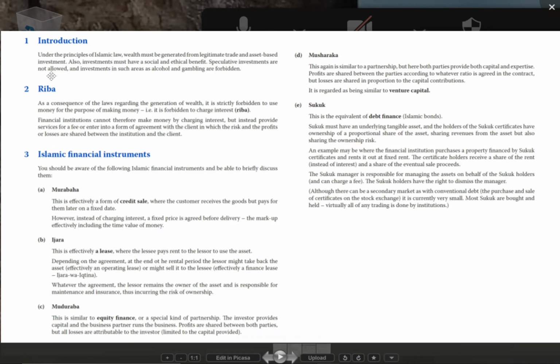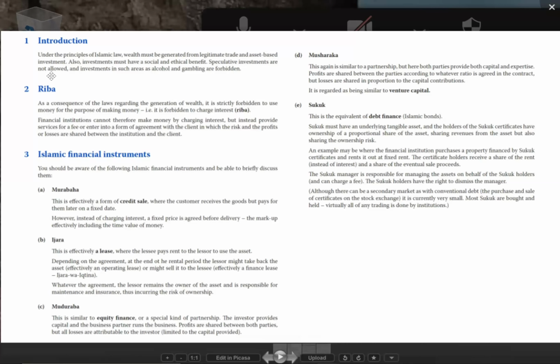As a consequence of the laws regarding the generation of wealth, it is strictly forbidden to use money for the purpose of making money. That is, it is forbidden to charge interest. So if you are giving a loan to someone, you cannot charge interest. That concept is called riba.